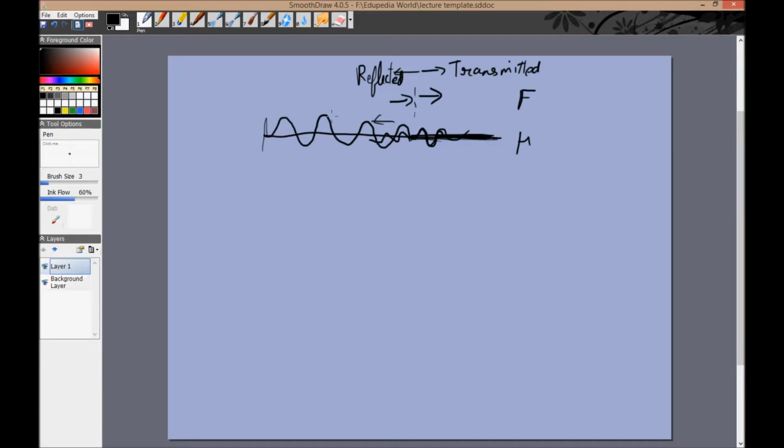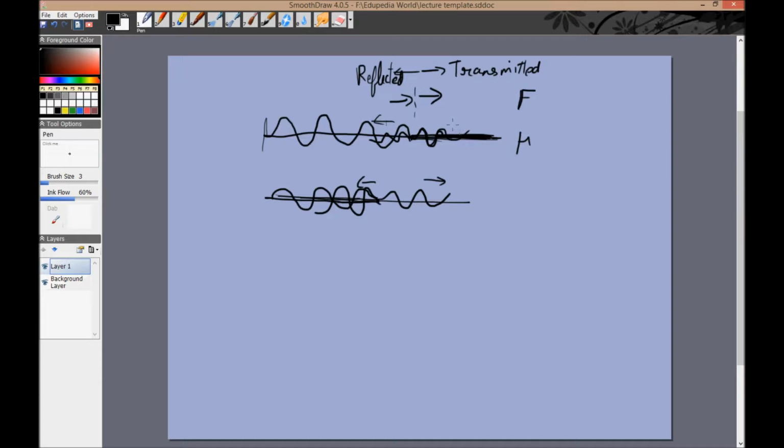The net wave in the left direction will be the sum of these two waves going in the right and left direction, and this will be the wave in the right direction. So whenever you're going to a region where wave velocity is smaller, that is where mu is larger, it is thicker, then the reflected wave is inverted. However, if I had my wave going from the thicker rope to the thinner rope, then a certain part would be transmitted and a certain part would be reflected, but the reflected wave would not be inverted as opposed to the original wave. So it is inverted only if it is moving to a region of higher mu.